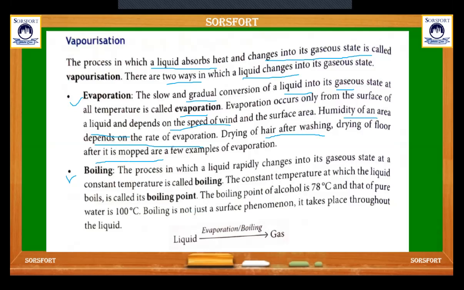But boiling is the process in which the liquid rapidly changes into gaseous state at a constant temperature. That particular temperature is known as the boiling point. The boiling point of alcohol is 78 degrees Celsius and that of pure water is 100 degrees Celsius. Boiling is not just a surface phenomenon, it takes place throughout the liquid.